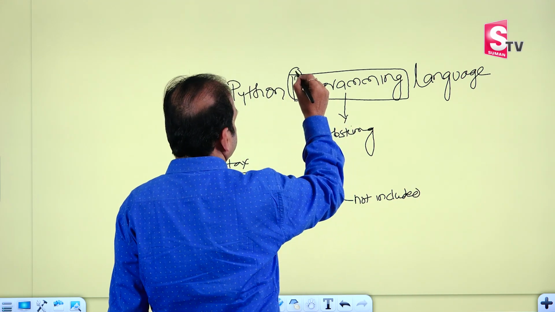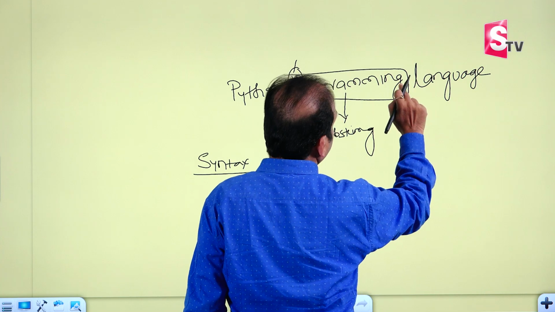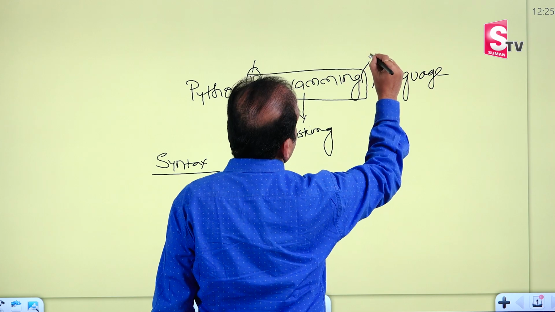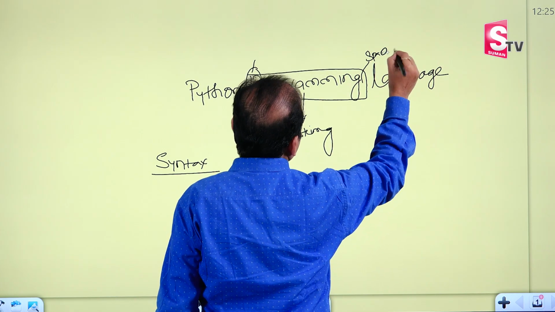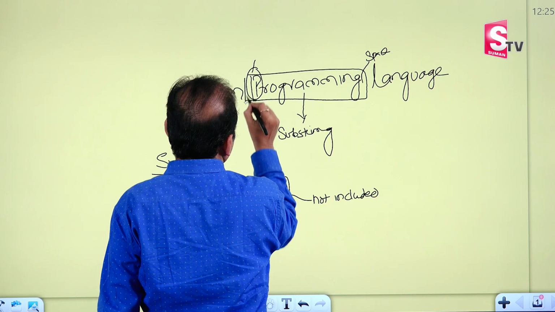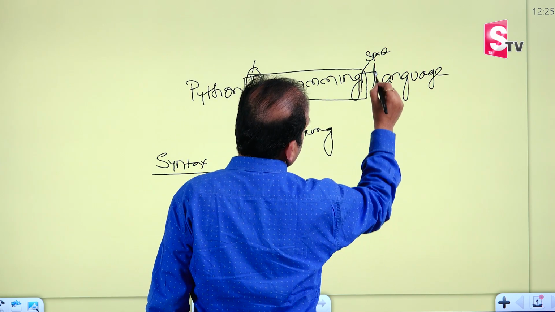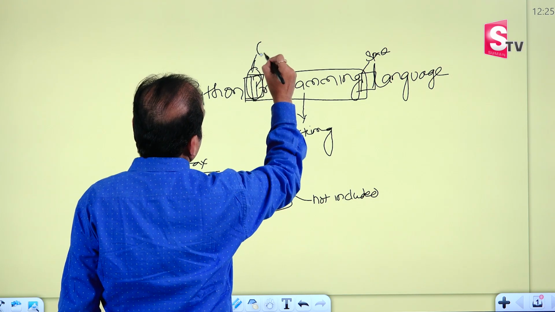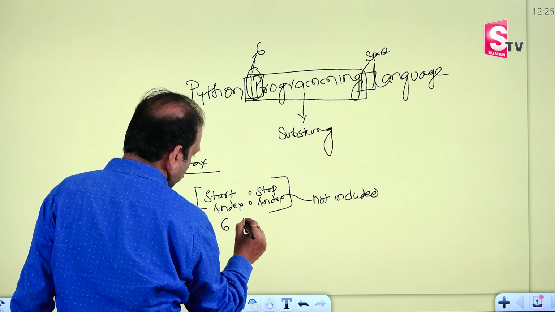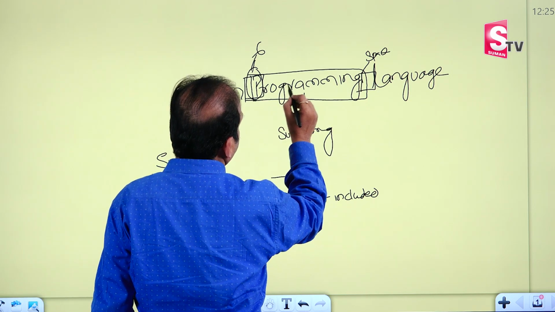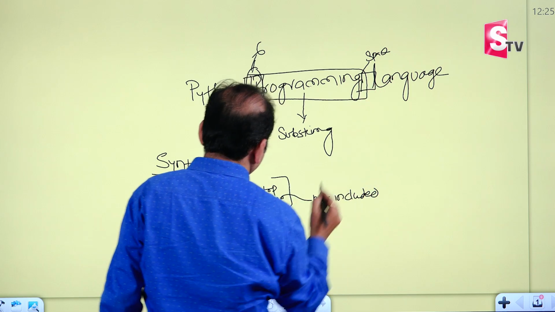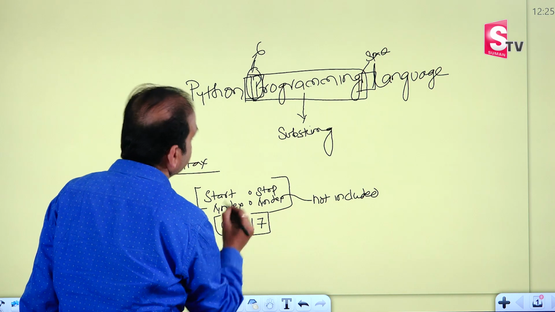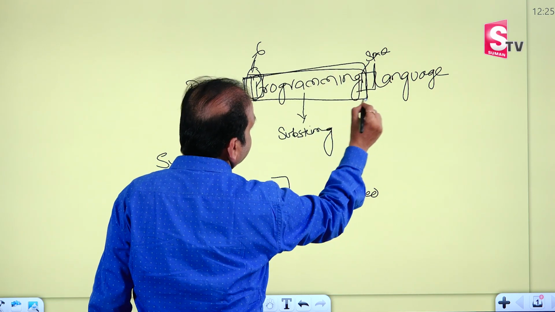So I want to find the index number of this P, and I should also know the index number of this space. Space is also one character in a string. So I should know the index number of this P and the index number of this space. For example, 0, 1, 2, 3, 4, 5. So this is 6. So you should put here 6. 6 colon, okay, 7, 8, 9, 10, 11, 12, 13, 14, 15, 16, and you should give here 17. So when you put here 6 colon 17, this substring can be accessed.